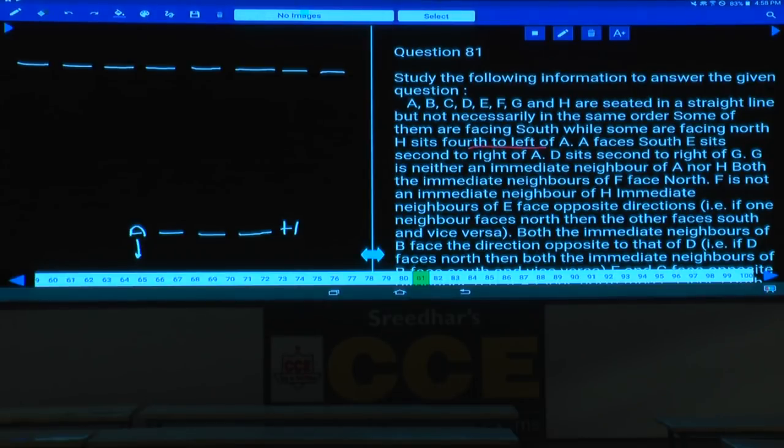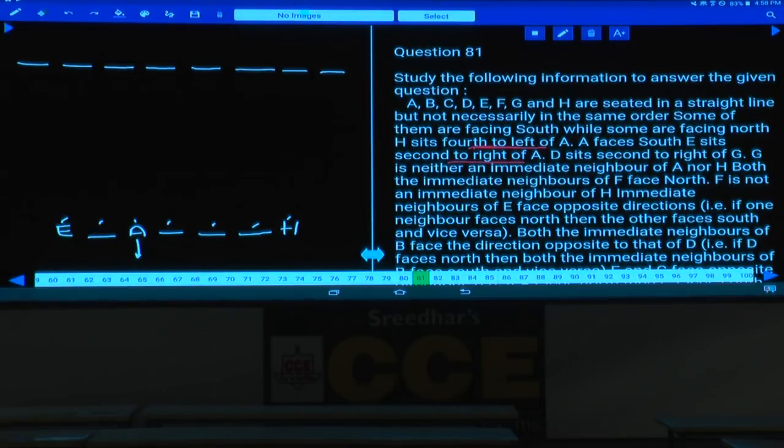Rather than fixing the arrangement, we are drawing the information separately. And H sits fourth to the left of A. A faces south. E sits second to the right of A. E is seated second to the right of A. Isn't it? And so many persons were involved here? 1, 2, 3, 4, 5, 6, 7. As 7 persons were involved, how many possibilities do we have? We have 2 possibilities. What are those 2 possibilities?